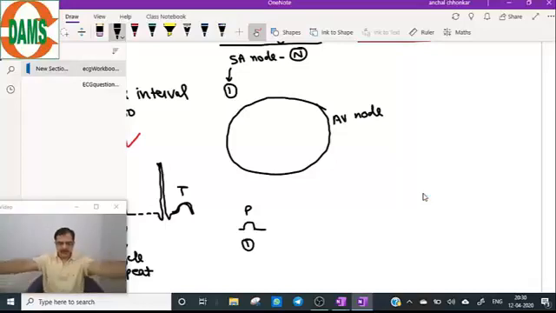So, there is number one atrial impulse. It will enter the AV node. Look at the diagram. And will go to the ventricles. So SA node impulse will depolarize the atria first, and that impulse will travel through the AV node, and there will be a QRS complex.